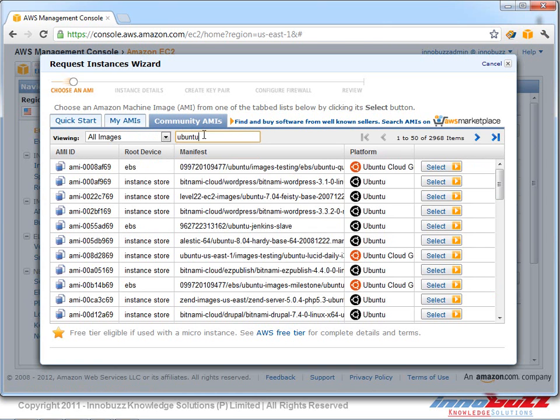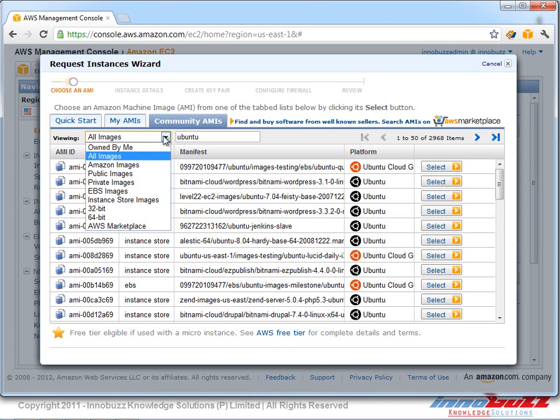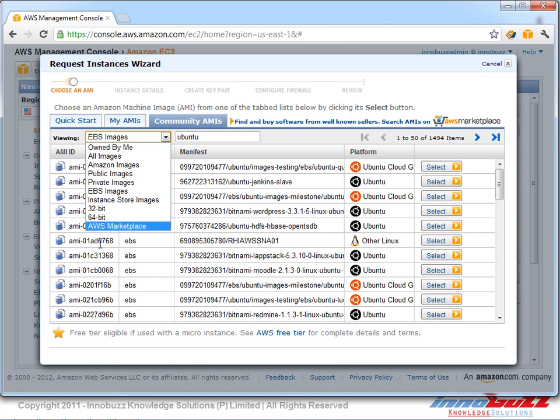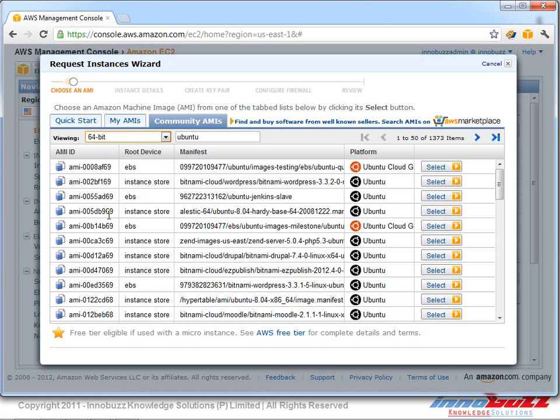Alright, now I've typed the keyword Ubuntu, and AWS has given a list of Amazon Machine Images, which is AMI, based on the OS Ubuntu. We can also filter our search. I've selected all images with the keyword Ubuntu. We can also choose EBS based, which shows only the images of EBS type. And we can also filter between 64-bit and 32-bit.